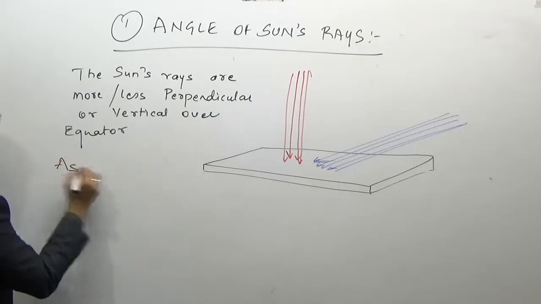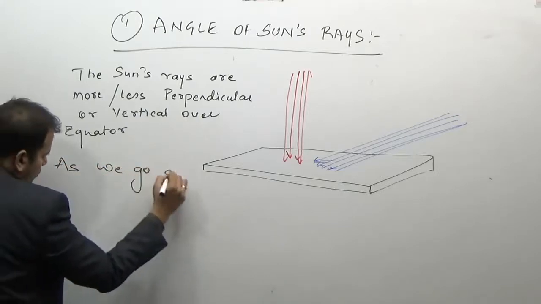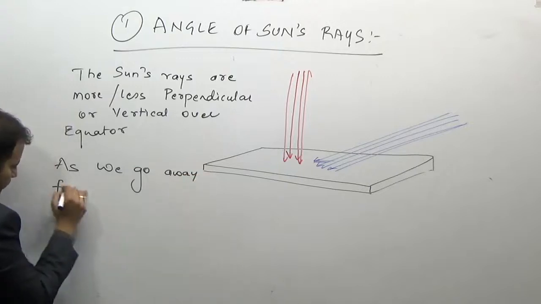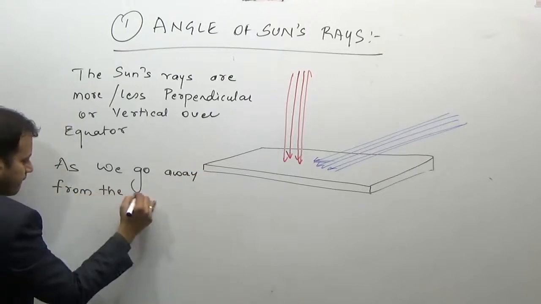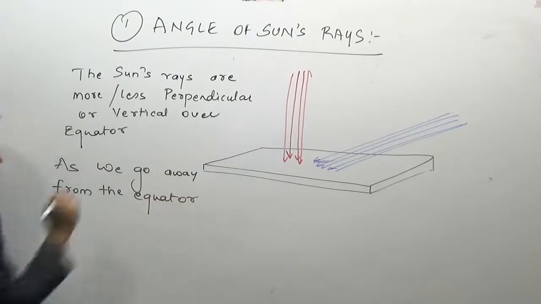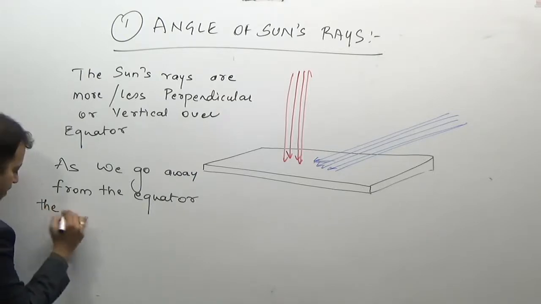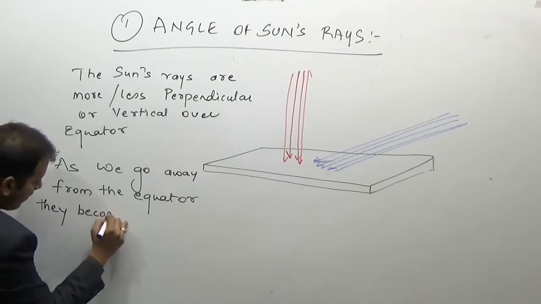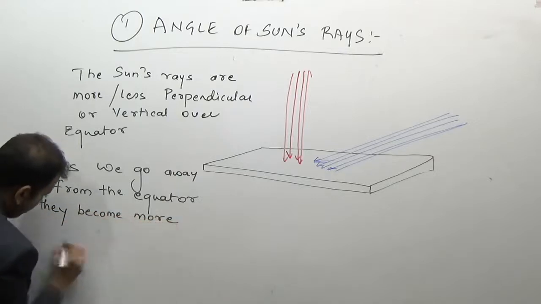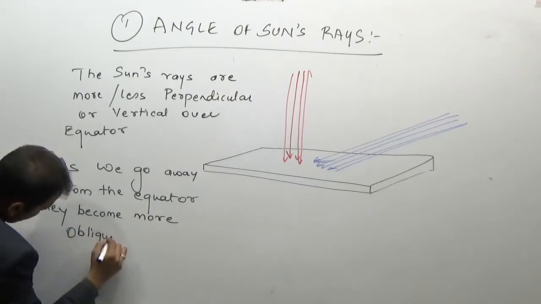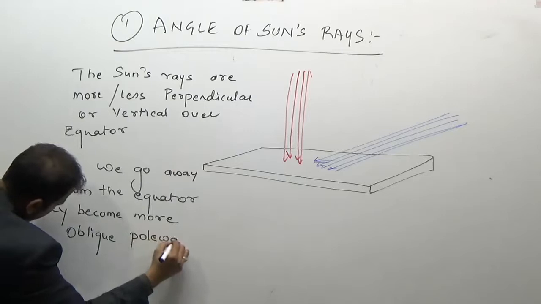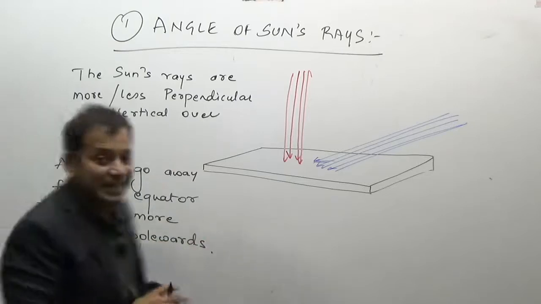As we go away from the equator, they become more and more oblique, more oblique polewards.